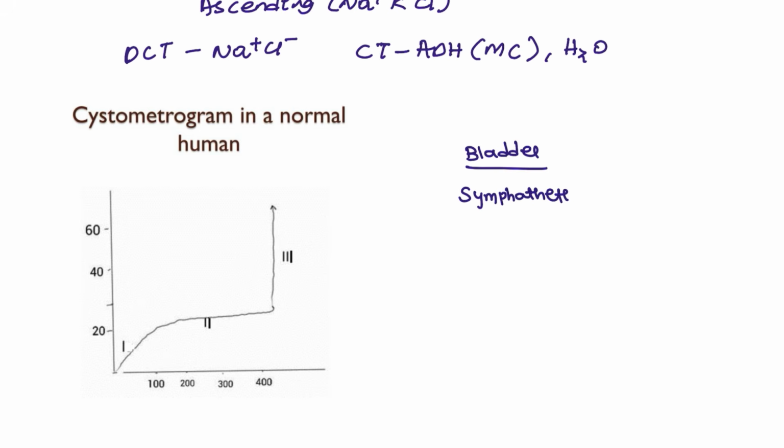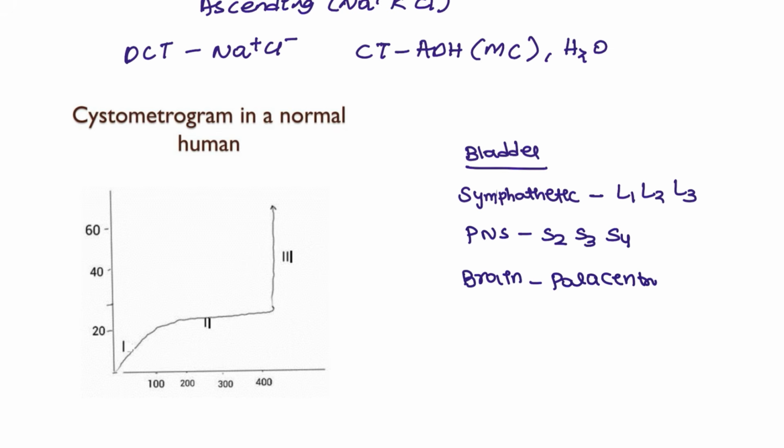Sympathetic nervous system: it will be from L1, L2 and L3. Parasympathetic nervous system: this is from S2, S3 and S4. And from the brain, especially in the lobes, the paracentral lobule will be present.